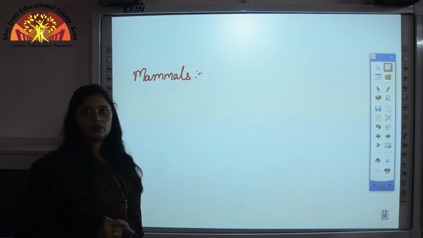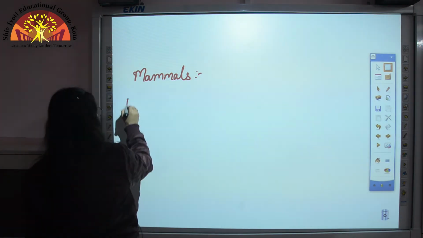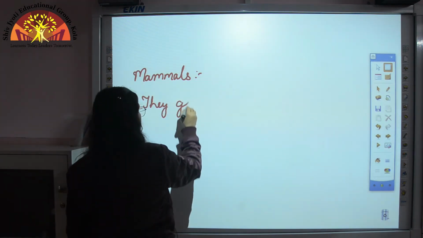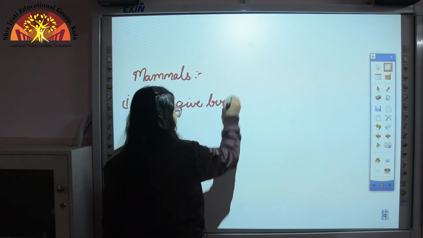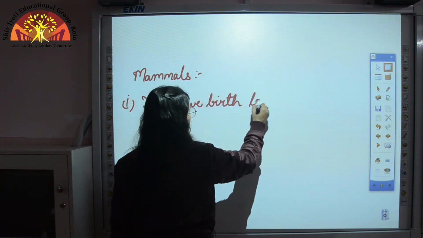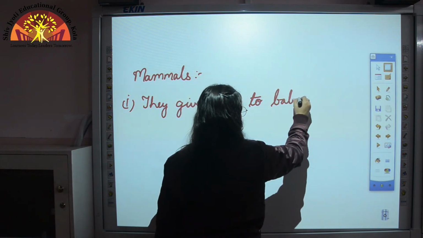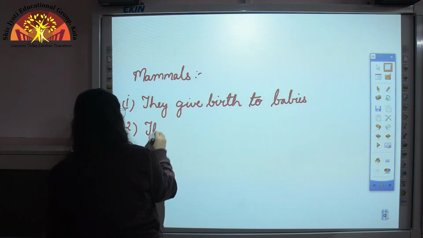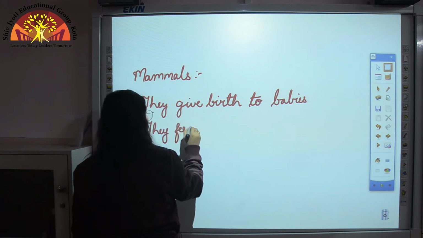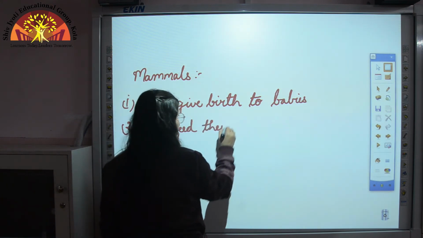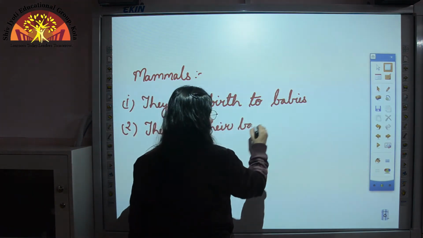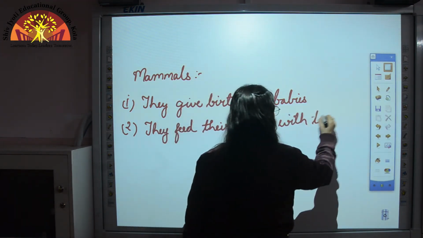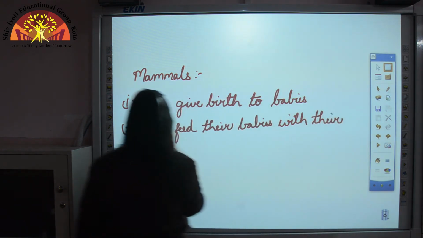So children, the various characteristic features of mammals are, first and the most important one, they give birth to babies. The second feature is they feed their babies with their own milk.